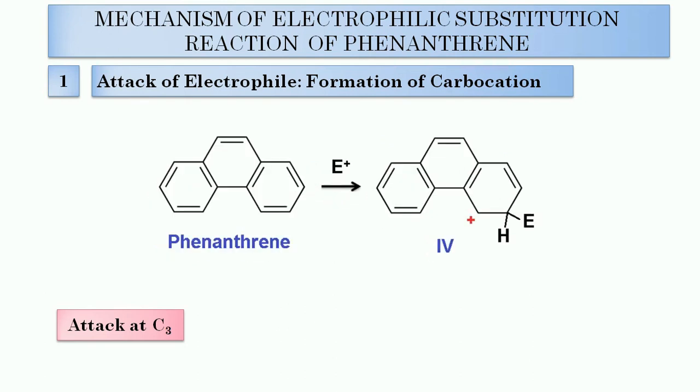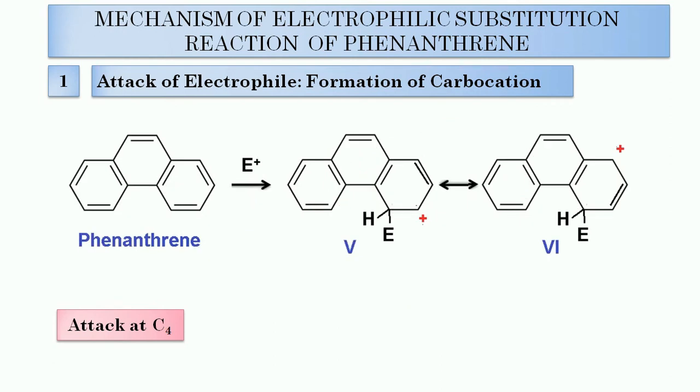Then attack at carbon number 3. In this case, this pi bond will shift toward this side. This carbon acquired partial negative charge, this carbon acquired partial positive charge. So the electrophile will attack this carbon number 3 and structure number 4 will get formed. So this one is the carbocation when attack occurs at carbon number 3. And in this case again one naphthalene ring remains intact. So again here 132 kilojoule per mole of the resonance energy is lost.